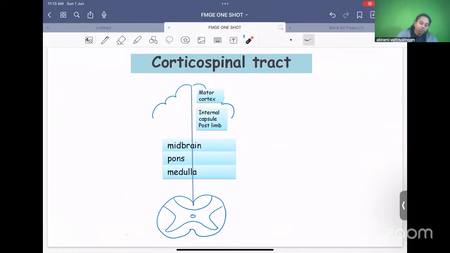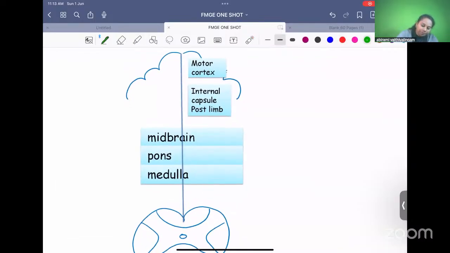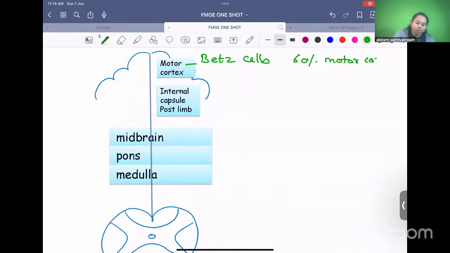Corticospinal tracts. Cortico means it starts from the motor cortex. This is the motor cortex, especially Betz cells of the motor cortex. We say corticospinal tract is a motor tract, but all of this tract will not start from the motor cortex. Only 60% starts from the motor cortex. Remaining 40% starts from sensory cortex. Even though corticospinal tract is a motor tract, 40% comes from sensory cortex also, because you need your sensations also